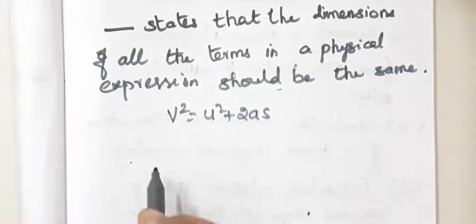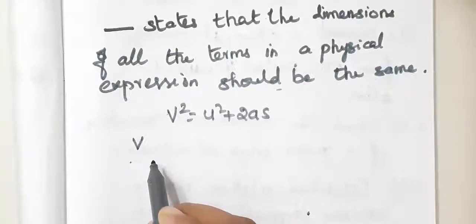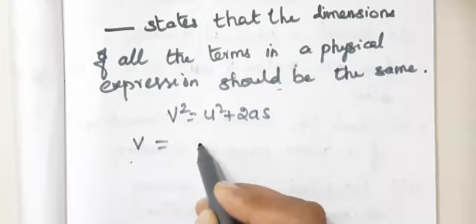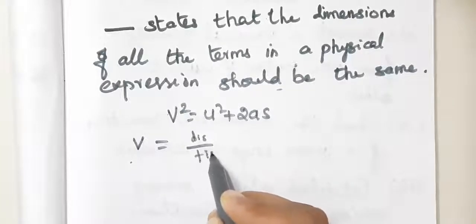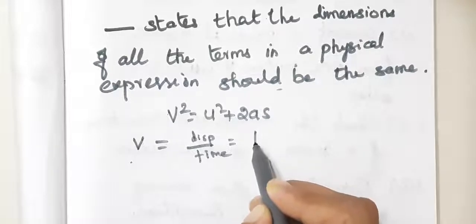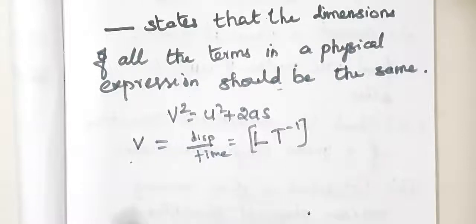Let us verify that. What is meant by v? v and u are the velocities, isn't it? v is the final velocity, u is the initial velocity. So the dimension of v: velocity is distance divided by time, displacement divided by time. So displacement is length L, time T power minus 1. This is the dimension of v.